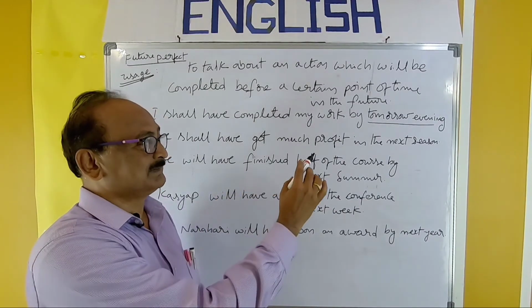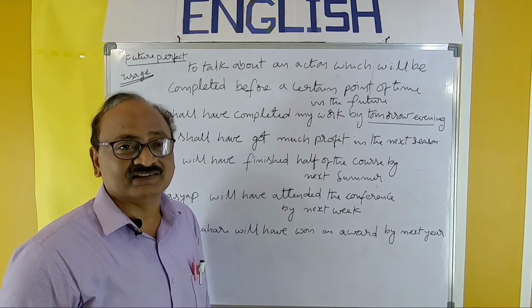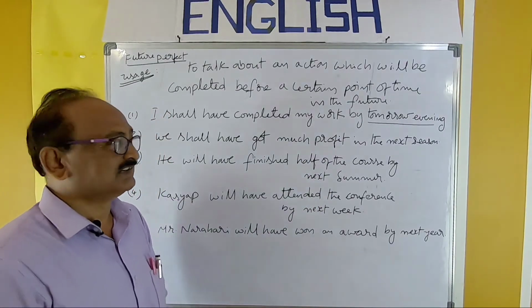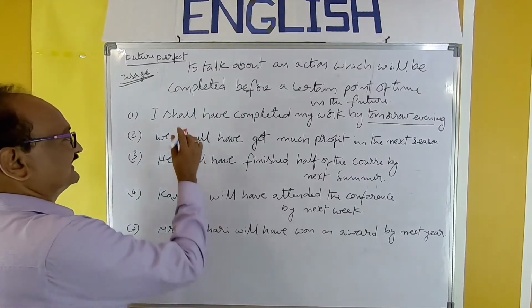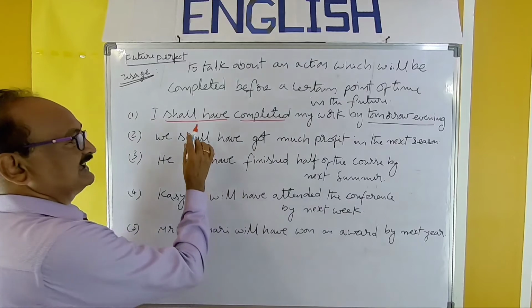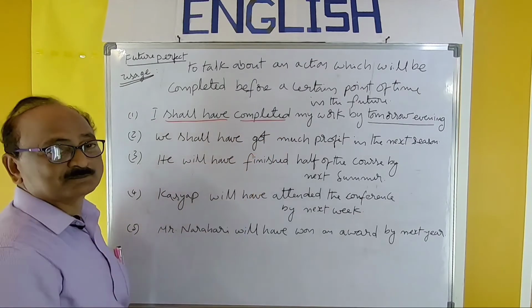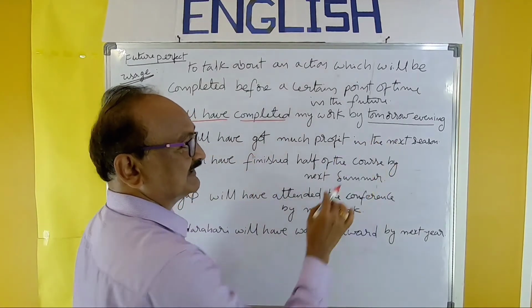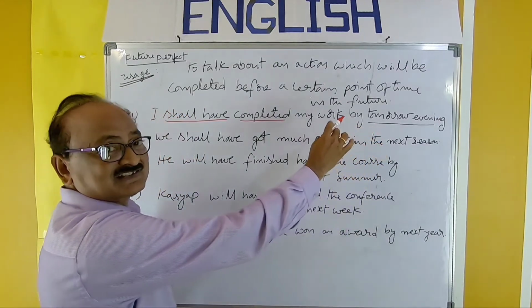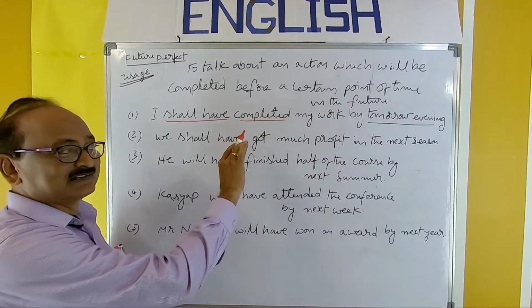Some point of time in the future. Tomorrow evening is the point of time in the future. And you have to observe the basic pattern here. I shall have completed my work by tomorrow evening. That is the point of time in the future. At that point, this action will have been completed.